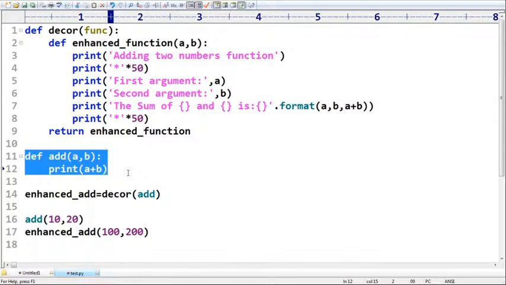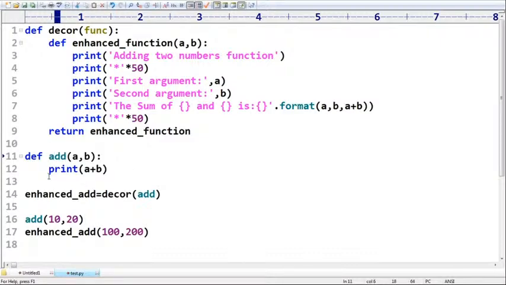Based on your requirement, with the decorator or without the decorator, you are allowed to use both. Then we are not required to use @decor. Yes, Prithvi, you can do that, but then only one add is available. Clear? Any doubt?